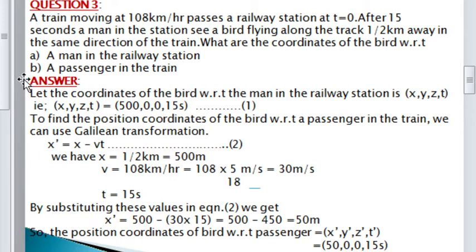We have to calculate the second part, the coordinates of the bird with respect to a passenger in the train. The train is the moving frame, so we have to use the Galilean transformation equation.